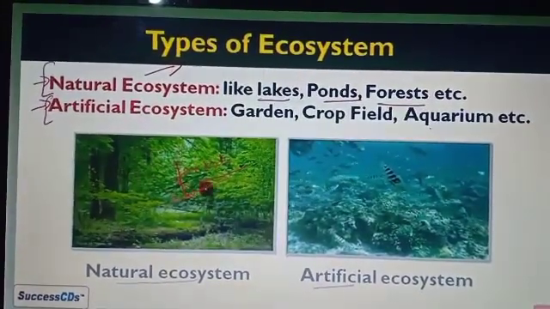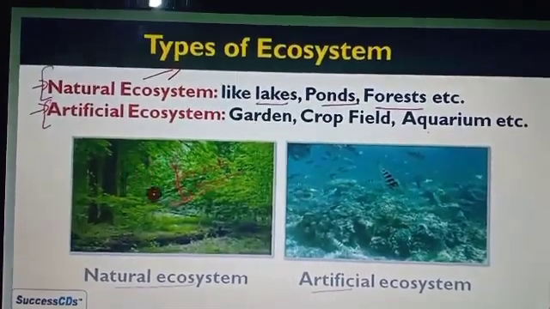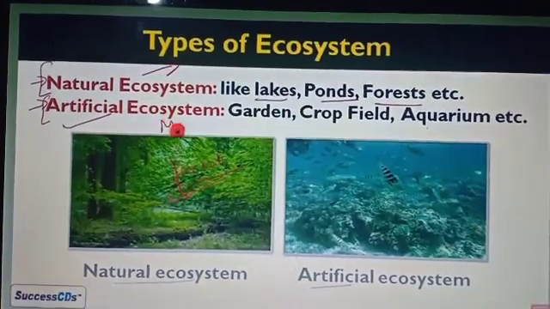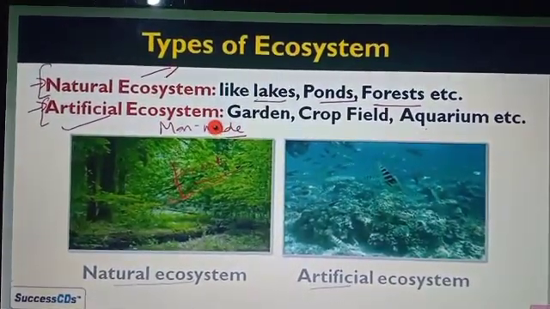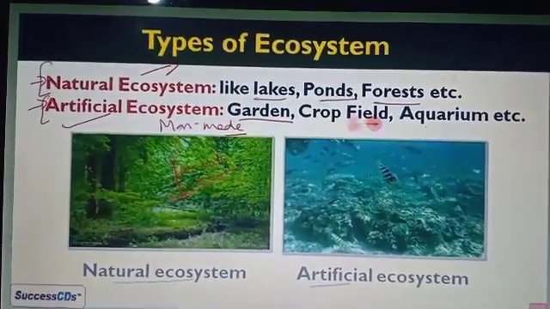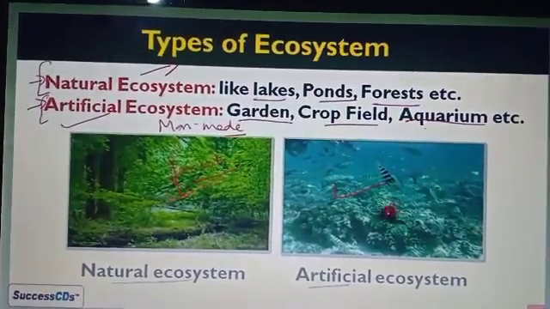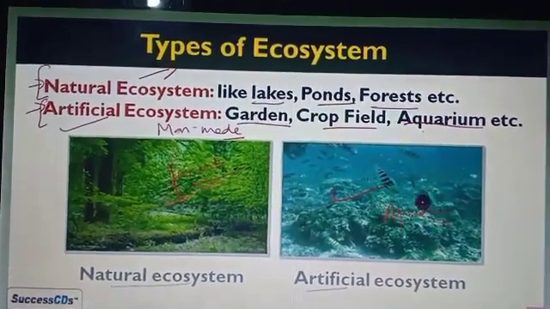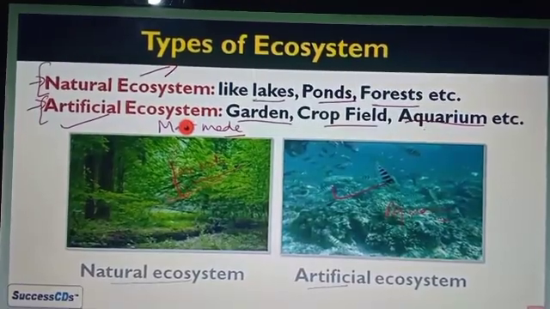It is not made by any human beings, so we consider it a natural ecosystem. Whereas an artificial ecosystem means a garden, crop field or aquarium. These come under artificial because they are man-made. That's why in the figure you can see the aquarium as an artificial ecosystem. So we have two types of ecosystem, natural and artificial.